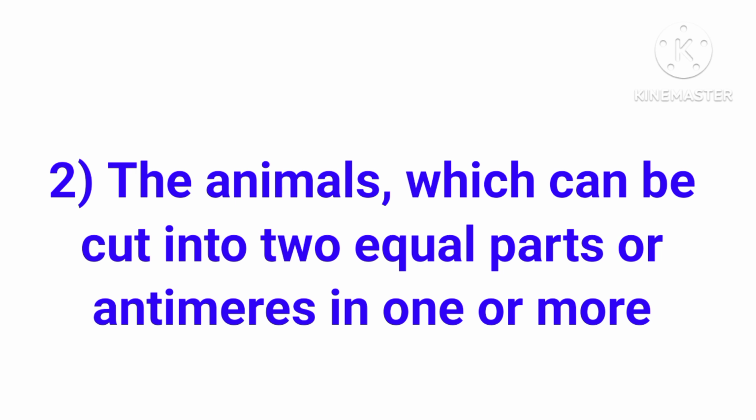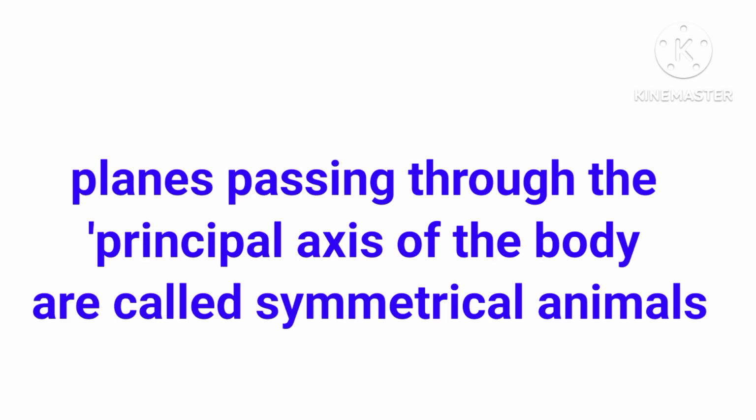The animals which can be cut into two equal parts or antimeres in one or more planes: antimeres means a segment or division of a body has a corresponding segment or division that is opposite to it, relative to the axis passing through the principal axis.